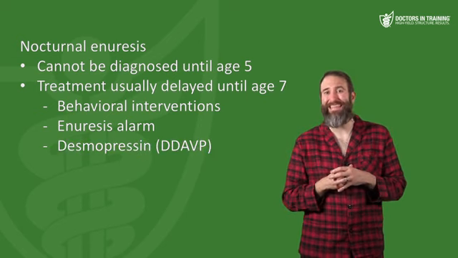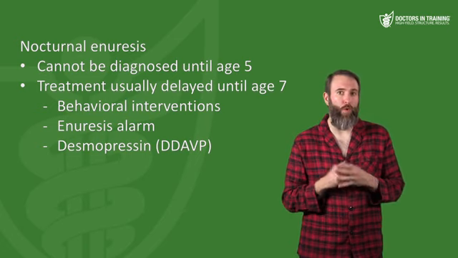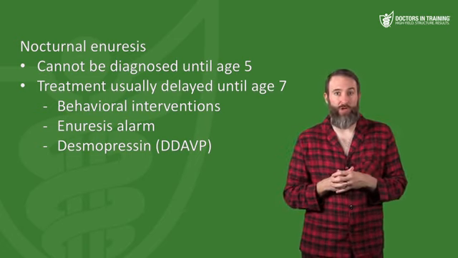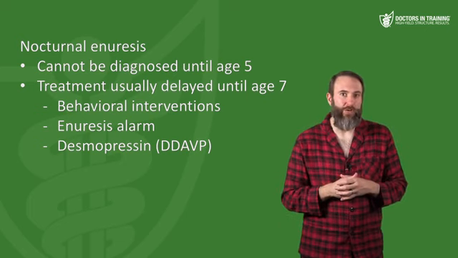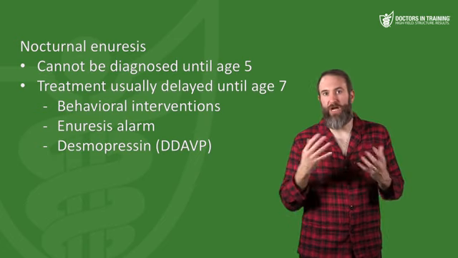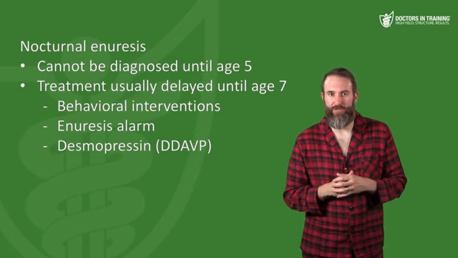Desmopressin, also referred to as DDAVP. This is given orally. So what is this? Well, this is just anti-diuretic hormone. So what does that do? Well, it causes antidiuresis, so it decreases the need to urinate. And this is usually used first line, but again, as soon as you stop the med, the enuresis generally returns.